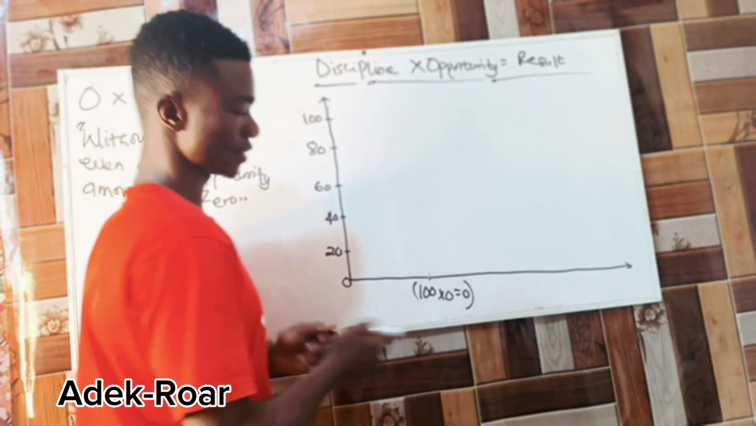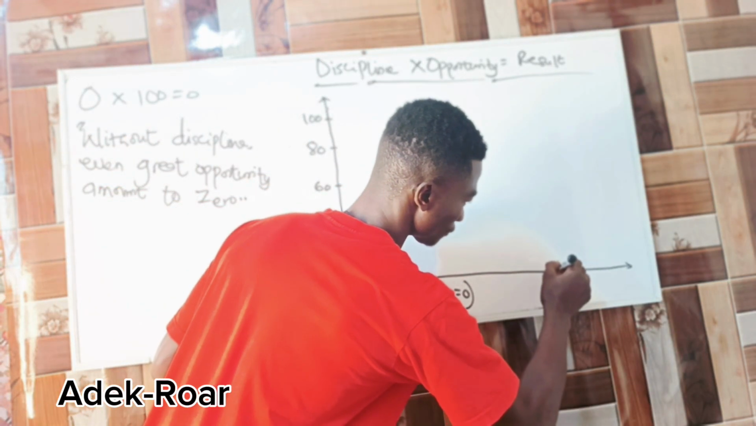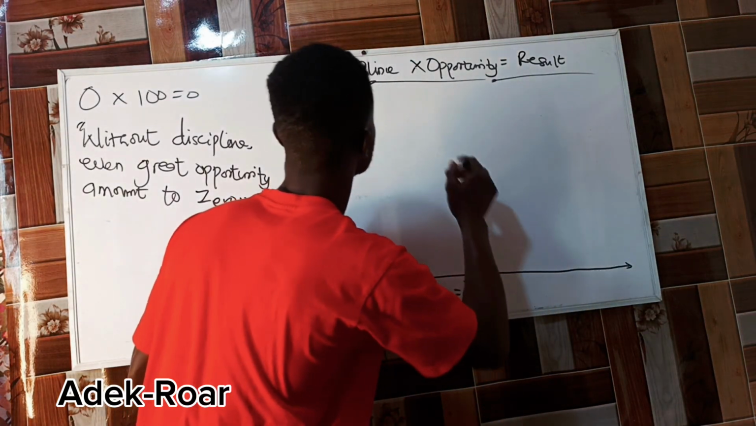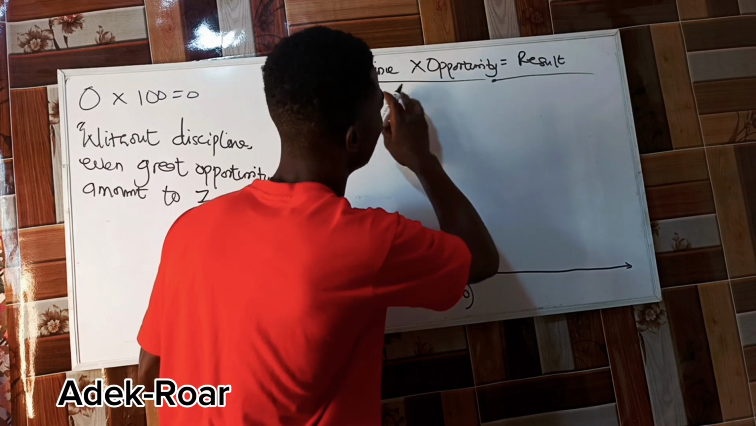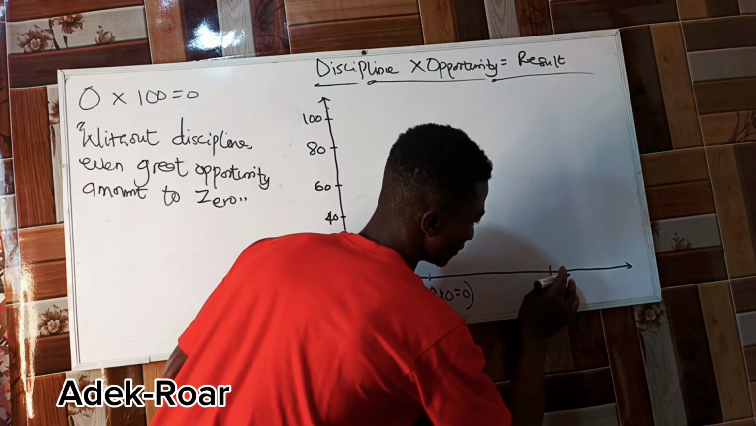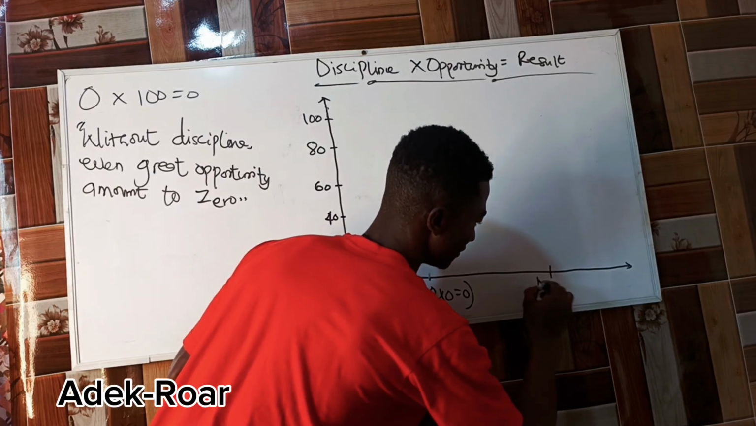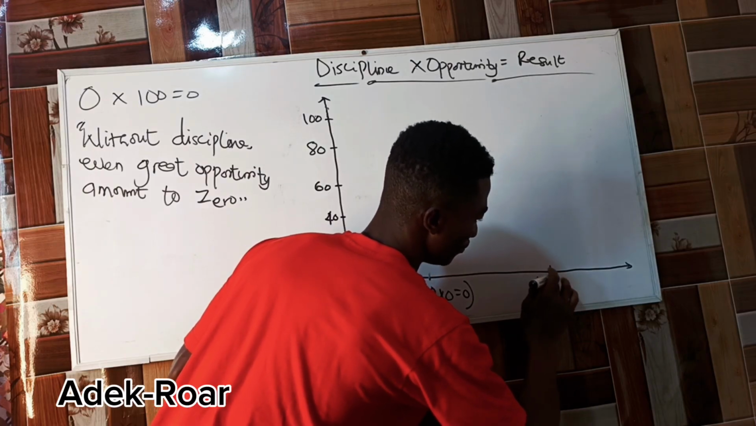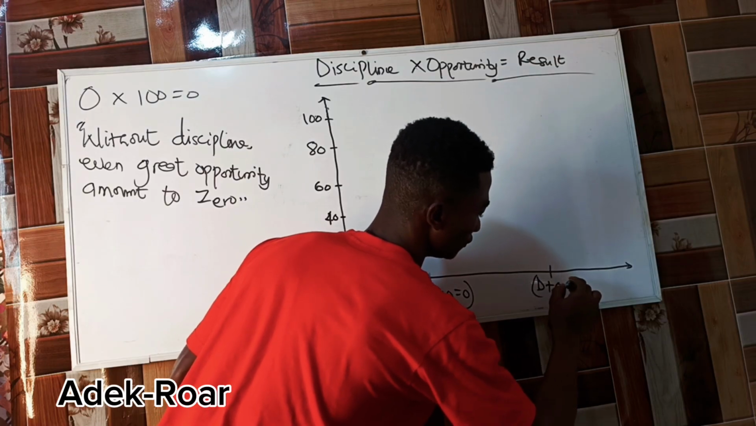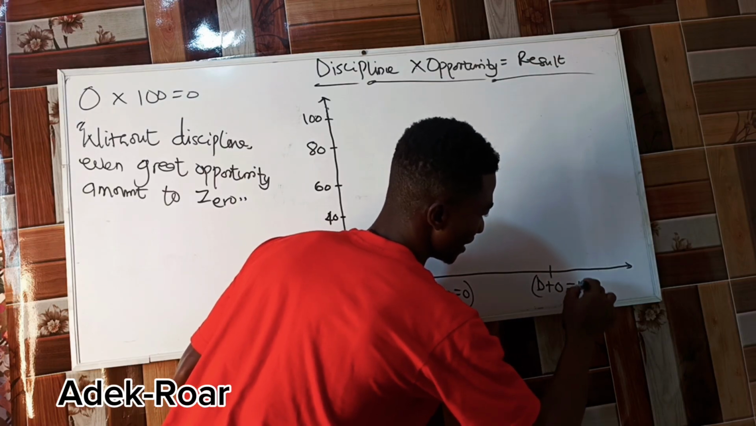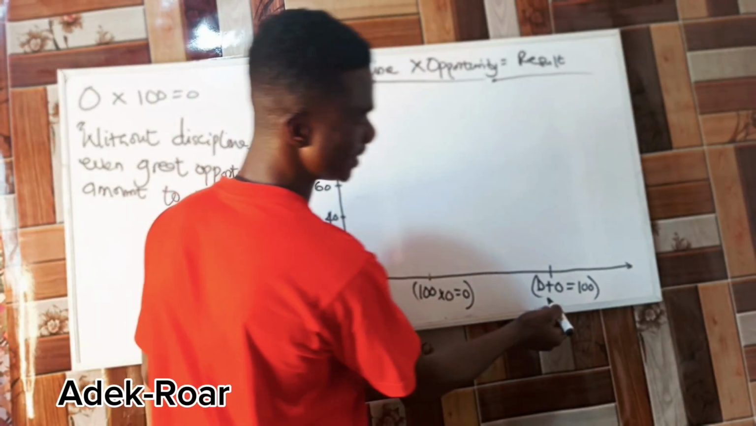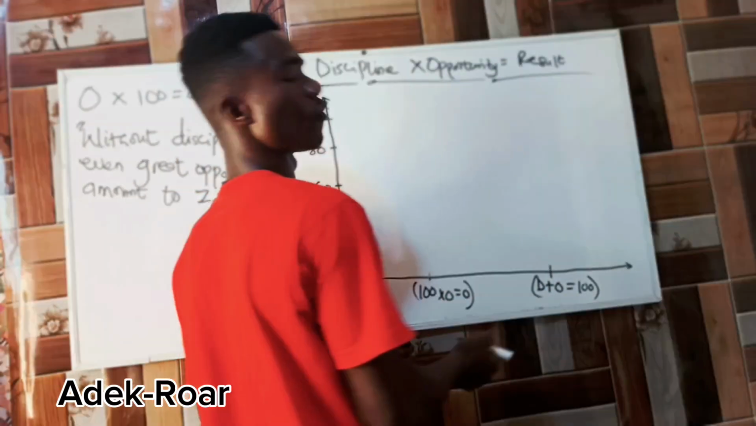So we are going to get our, let me represent it by the variable. So d plus o, which is going to give us 100. Right, so I'll say d plus o here will give us 100, right? Okay, so we are getting our 100 here. So please don't forget, D stands for discipline and O stands for opportunity, right?